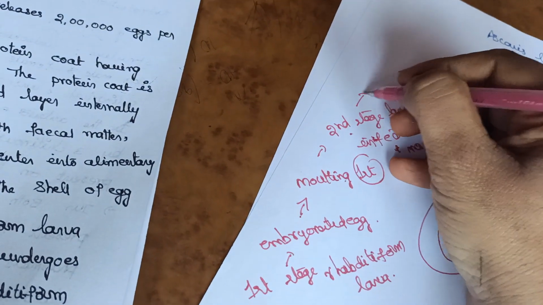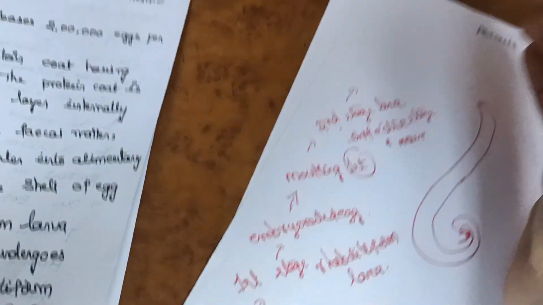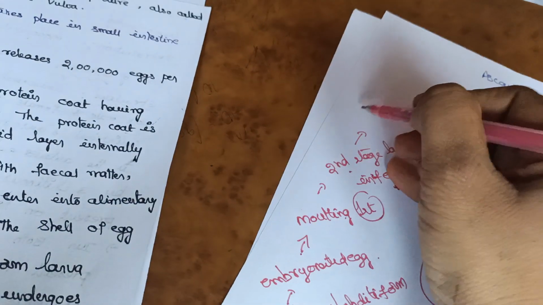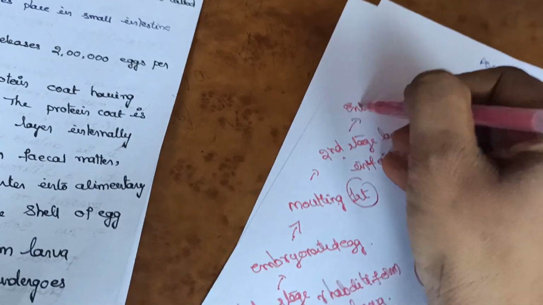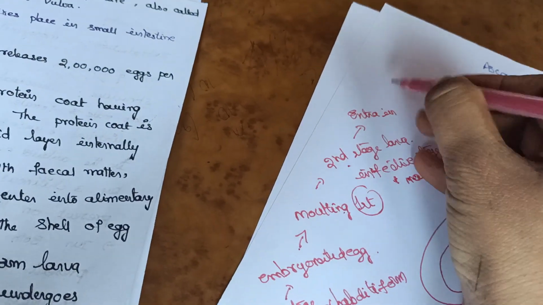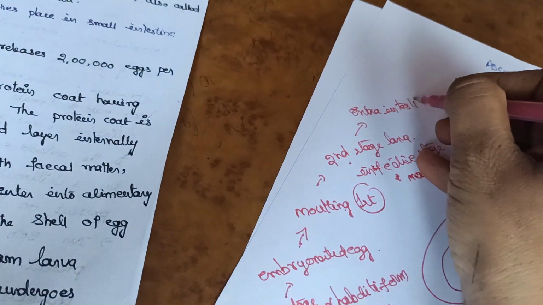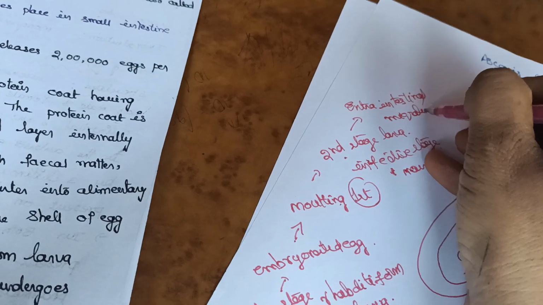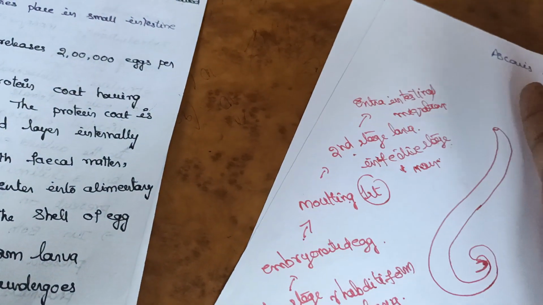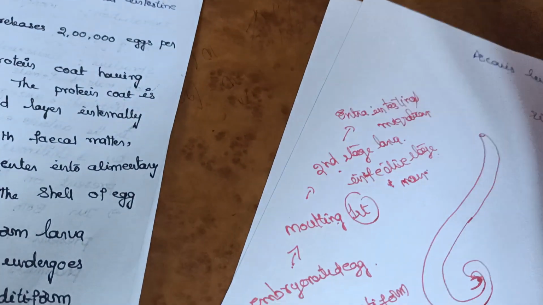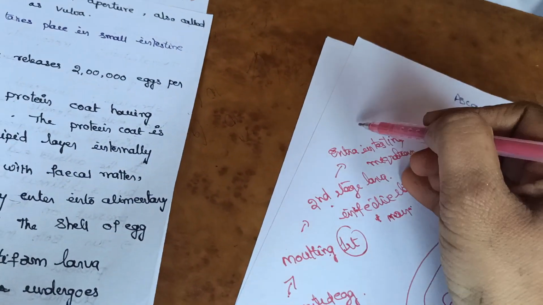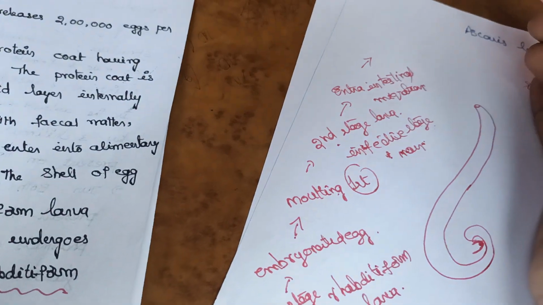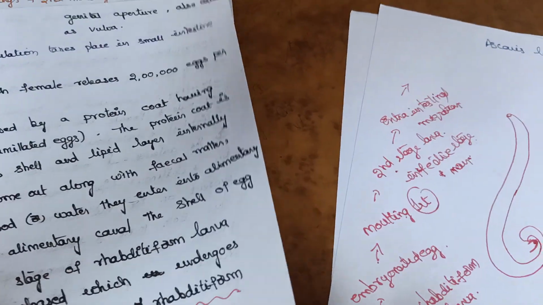And from here it will migrate from intestine into the various parts of the body. That is called as the extraintestinal migration. That means outside the intestinal cavity. Extraintestinal, outside the intestine. So where it will go? Let us observe extraintestinal migration.